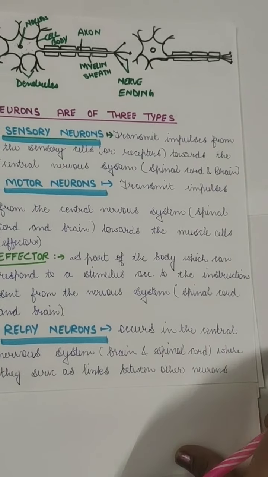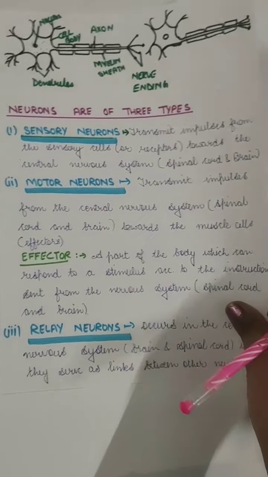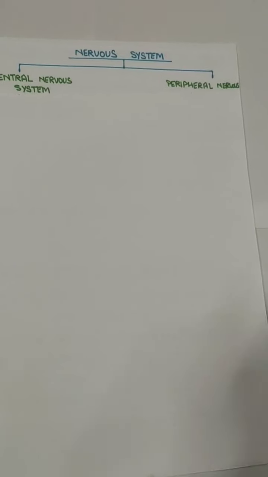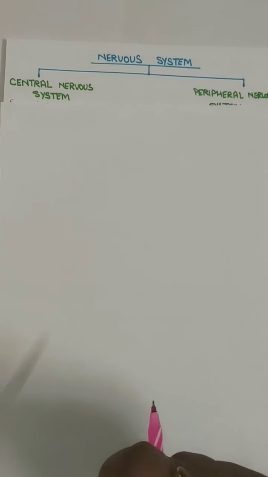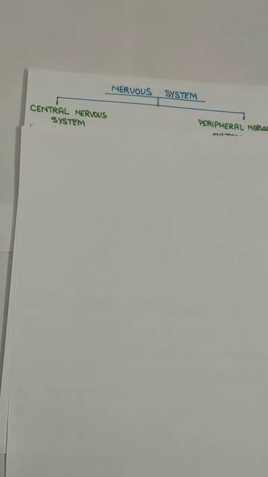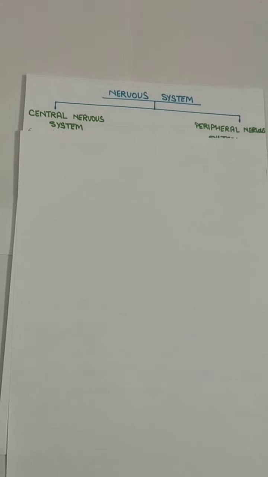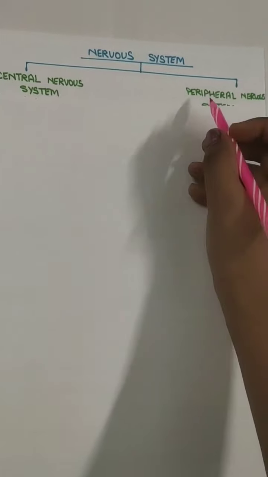So this was the topic which we discussed. Today we will be learning more about the nervous system. The nervous system is of two types: the central nervous system and the peripheral nervous system. The central nervous system is the main nervous system which is controlled by the brain, because the brain is the main controlling unit of our body. It consists of the brain and spinal cord, and it also controls the peripheral nervous system.